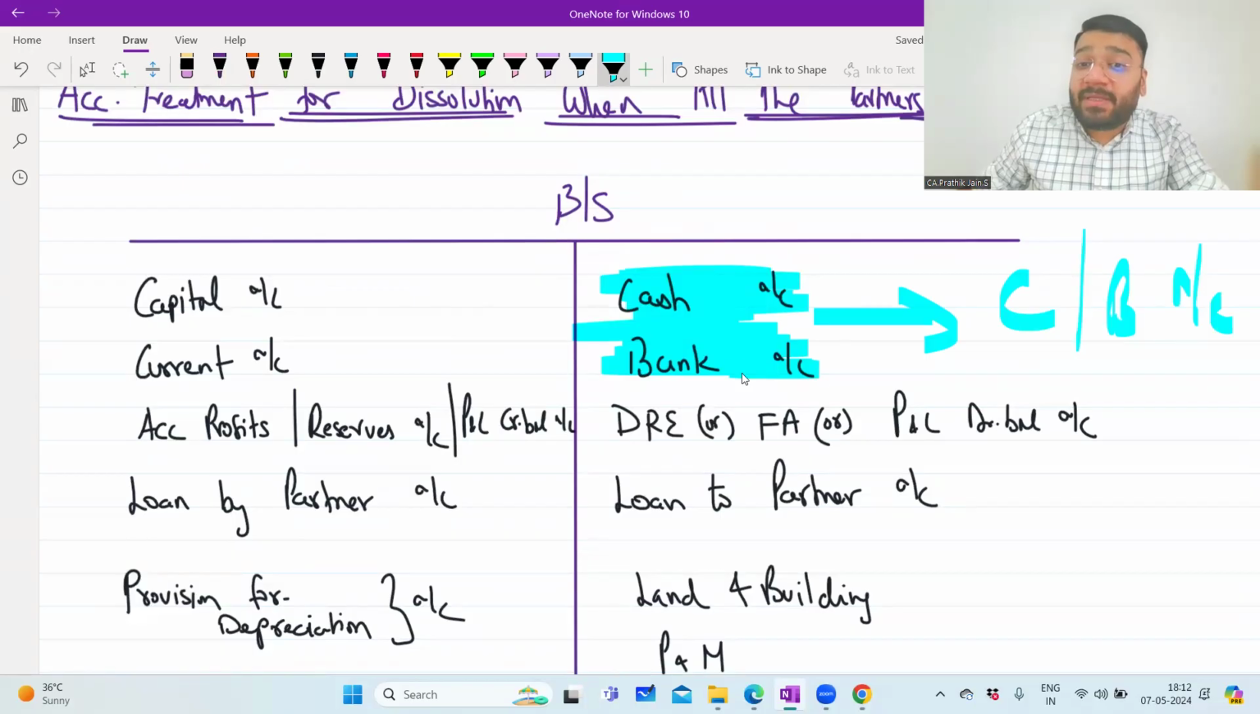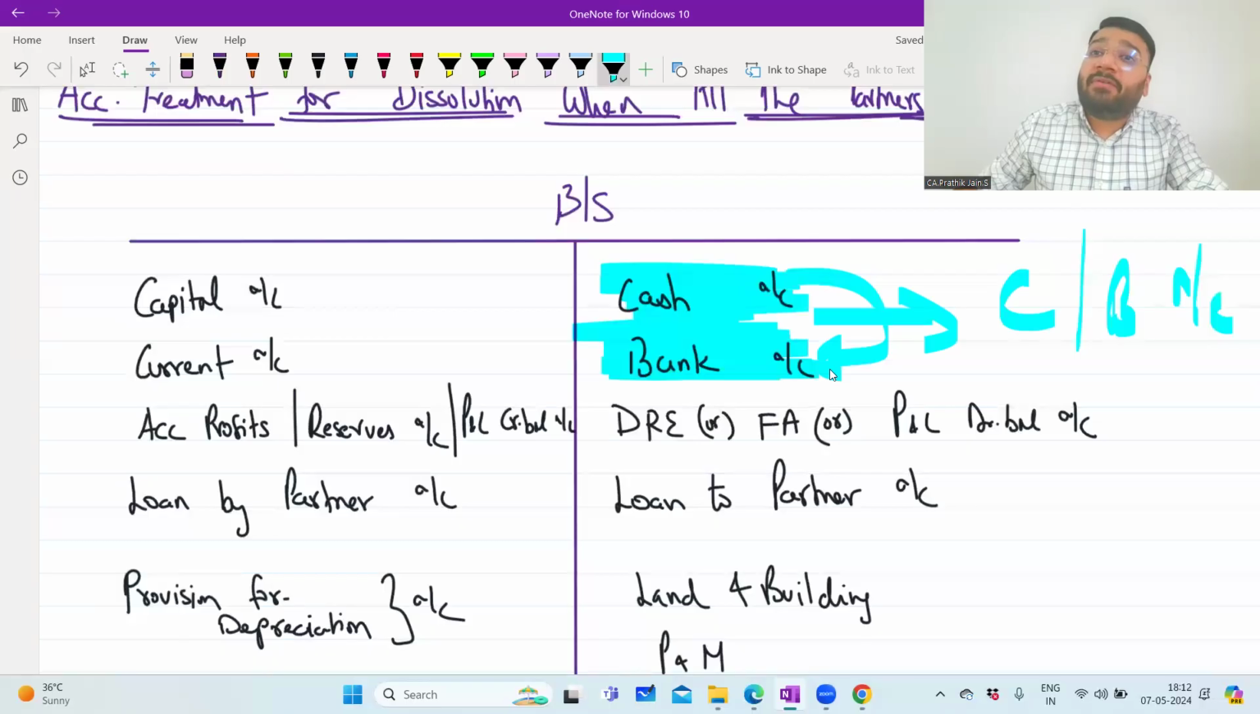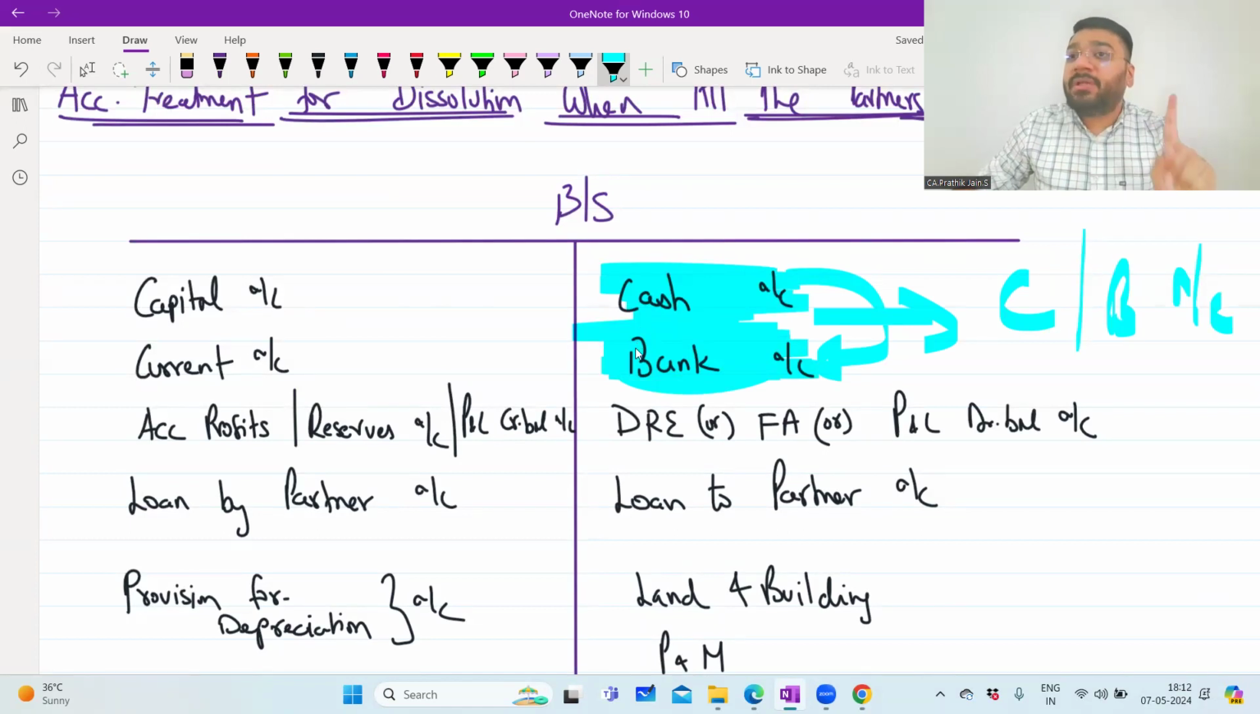If the question is specific that I want only the bank balance, which means in future all the payment will be done through bank, then whatever money is there in cash, I have to shift it to bank. Or the question specifically says that no, at the end we have to make all the payment in cash. So whatever money is there from bank, everything is withdrawn and shifted to cash. So based on the specific instruction given in the question, you will follow.